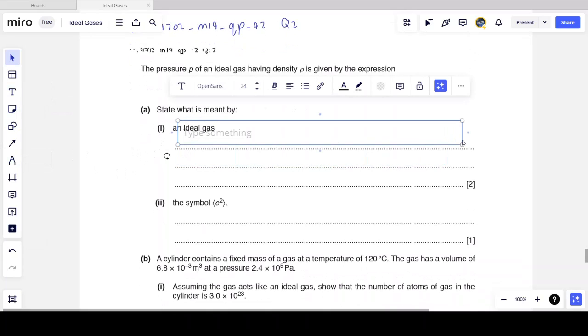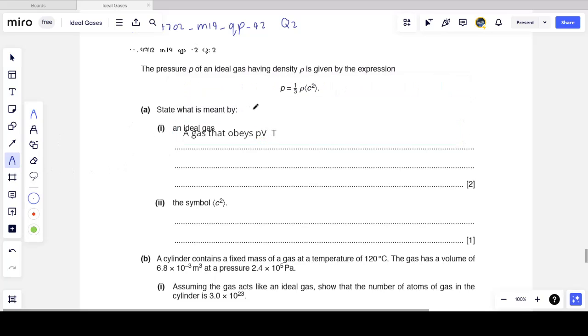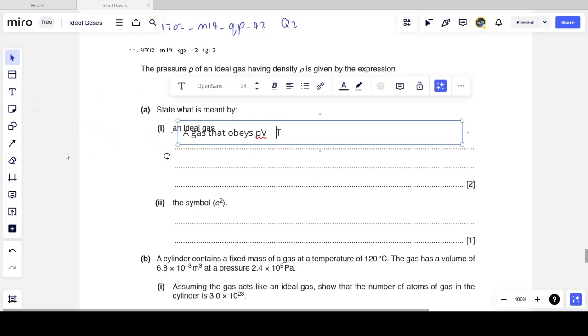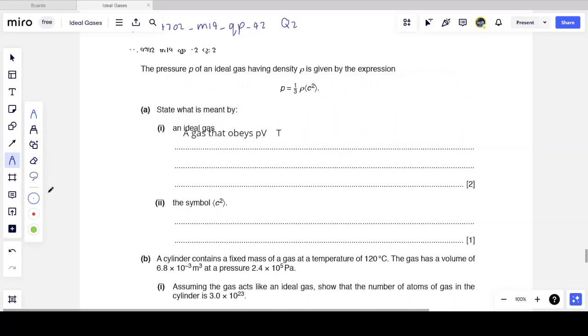Now, we need to explain this thoroughly. We can even see this is worth 2 marks. So an ideal gas is any gas that obeys the equation of state. Or you can say that it obeys PV is proportional to T. So any gas that obeys the equation of state, PV is equal to nRT, or PV is proportional to T.